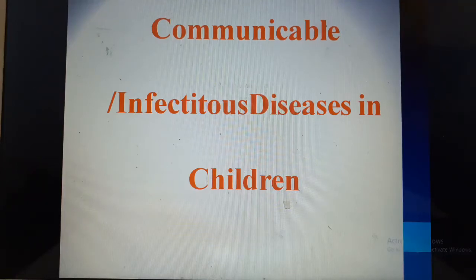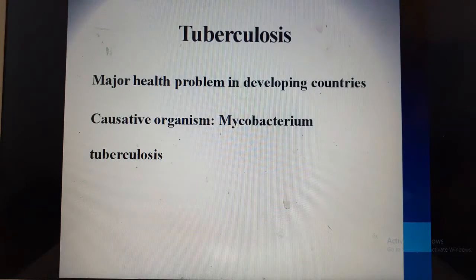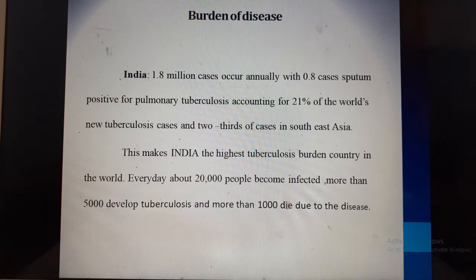Hello students, today I'm going to take a class on communicable or infectious diseases seen in children. The first disease is tuberculosis. Tuberculosis is a major health problem in developing countries. The main causative organism is Mycobacterium tuberculosis.